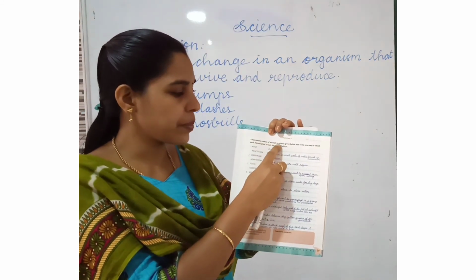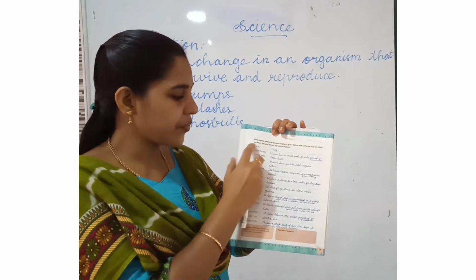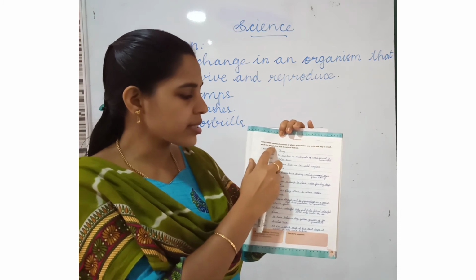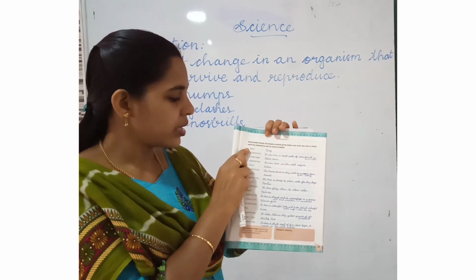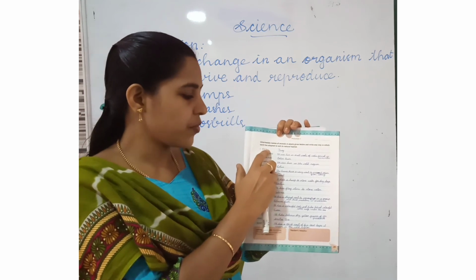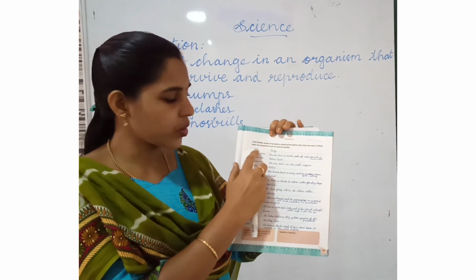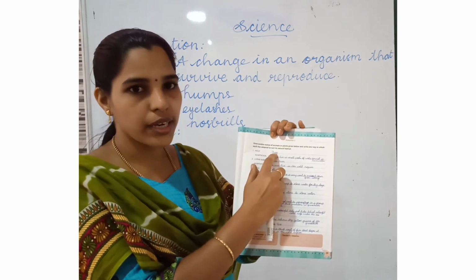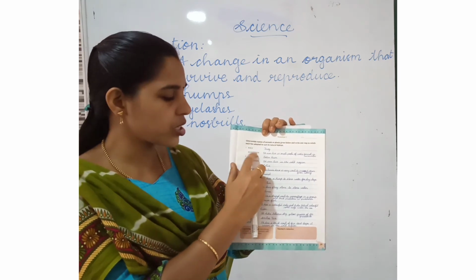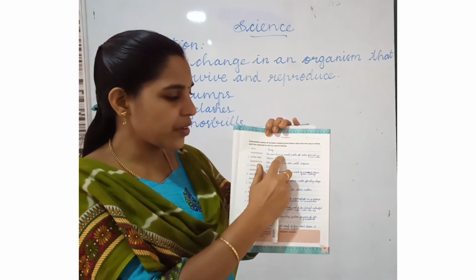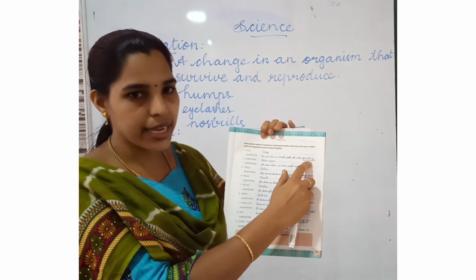Unscramble the names of animals or plants given below and write one way in which each has adapted to suit its natural habitat. ROGF. The words are scrambled, you have to write them in order. What is the word? This is frog, F-R-O-G, frog. Then next, you have to write the adaptation, where they live. It can live in small pools of water formed by rainwater.